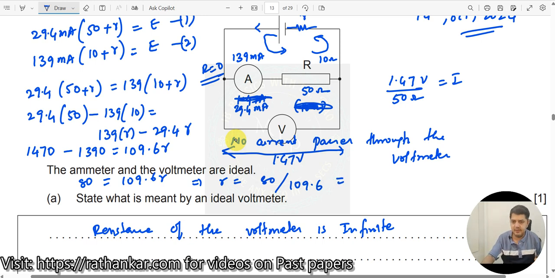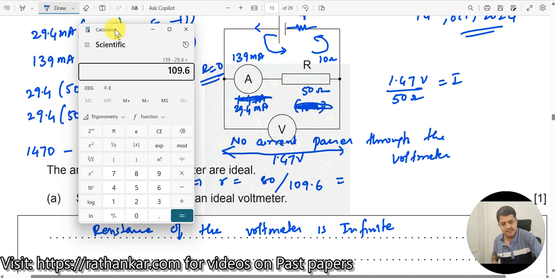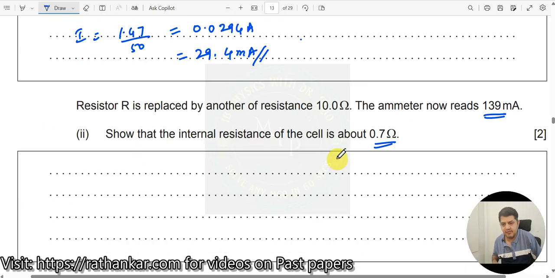Let us calculate that also. I get 0.7299, so it is 0.73 ohms. Thus the resistance R is equal to 0.73 ohms, and the question asked about 0.7, so it is close to 0.7 ohms.